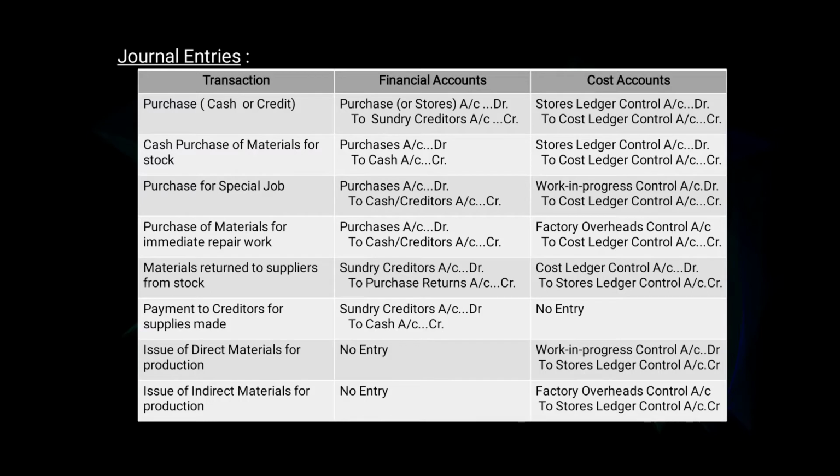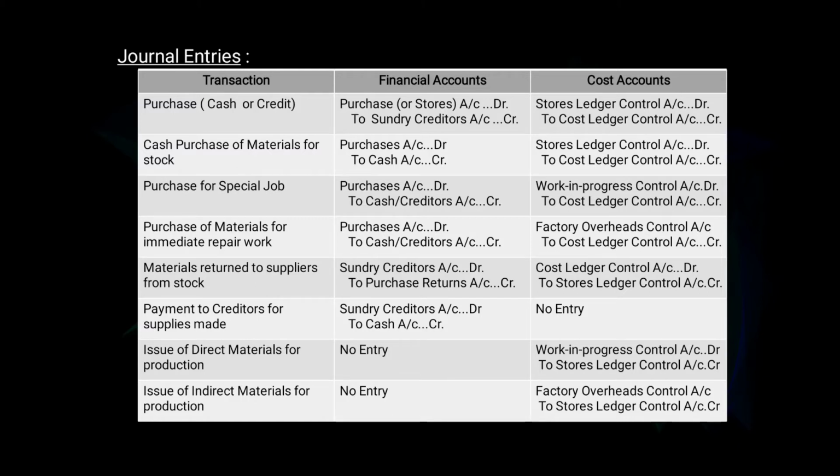Fourth, purchase of material for immediate repair work. So the journal entry for financial account will be purchase account debit to cash or creditors account. In cost account, the journal entry will be factory overheads control account debit to cost ledger control account.